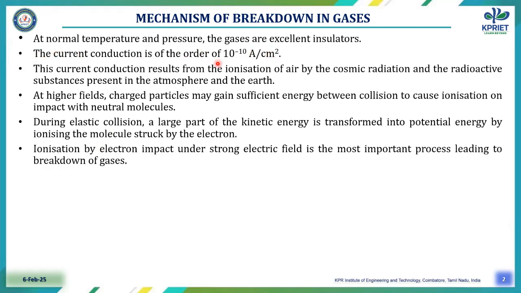The current conduction is of the order of 10 power minus 10 amps per centimeter square. This current conduction results from the ionization of air by cosmic radiation and the radioactive substances present in the atmosphere and the earth. At higher fields, charged particles may gain sufficient energy between collisions to cause ionization on impact with the neutral molecules. During elastic collision, a large part of the kinetic energy is transferred into potential energy by ionizing the molecule struck by the electron. Ionization by electron impact under strong electric field is the most important process leading to breakdown of the gases.